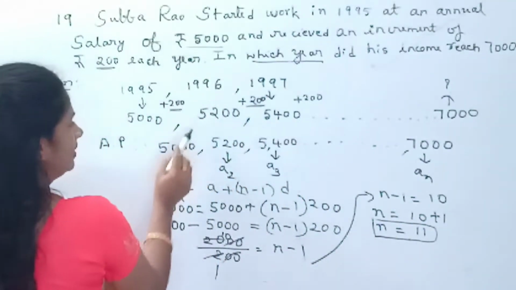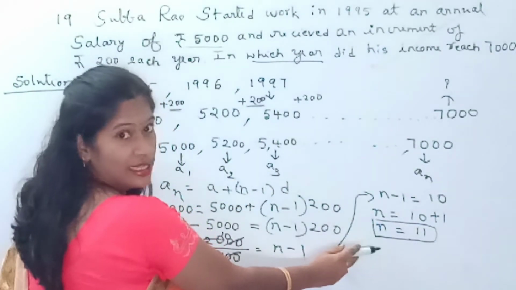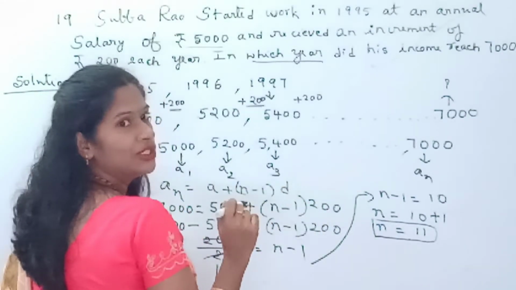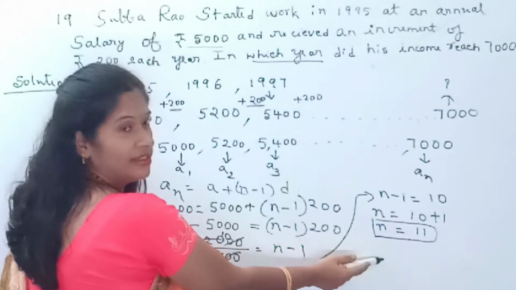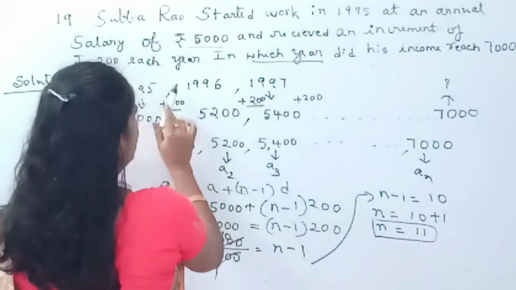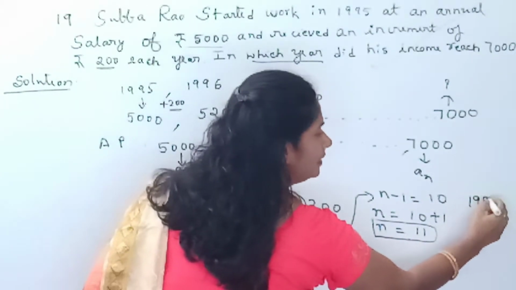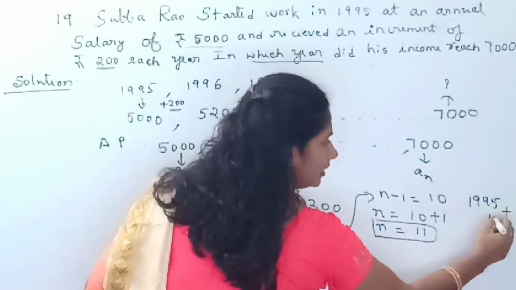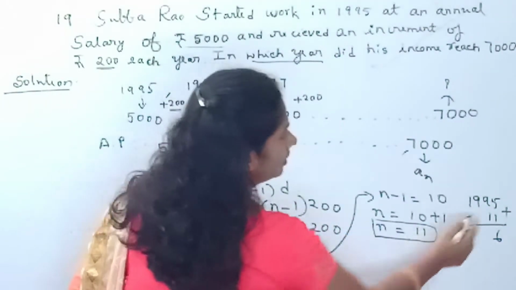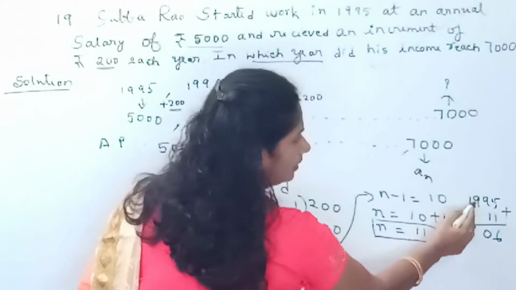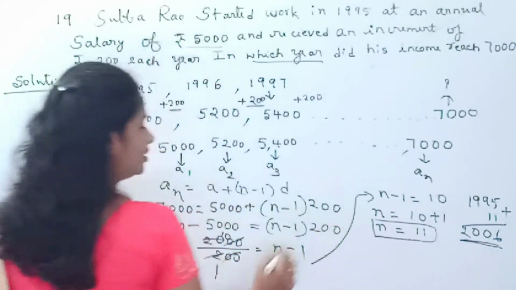So how many terms are there between 5,000 and 7,000? It is 11. So what is your conclusion, children? So in which year? After the 11th year, means 1995 plus 11. So let me work it out here. 1995 plus 11. 5 plus 1, it is 6. 9 plus 1, 0. 9 plus 1, 0. 1 plus 1, 2.